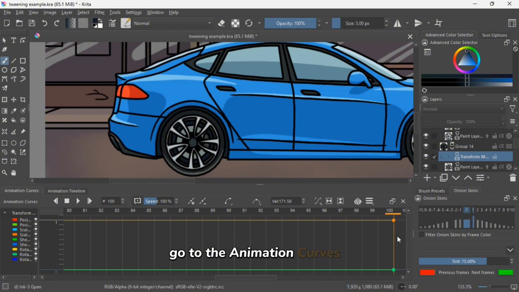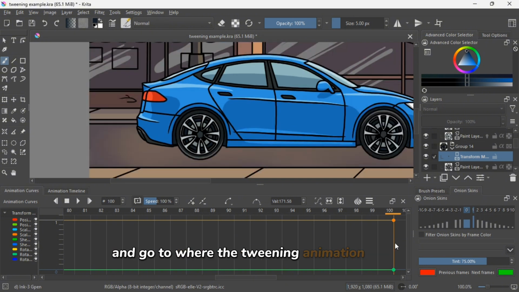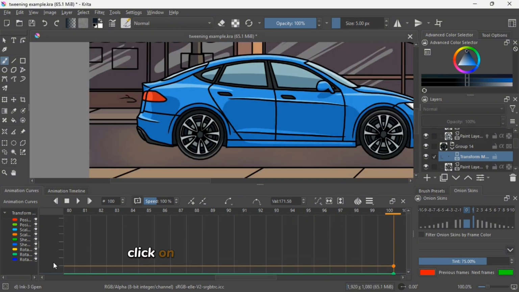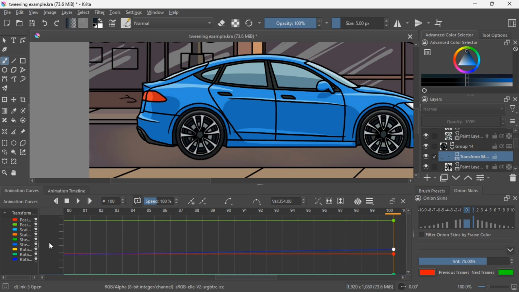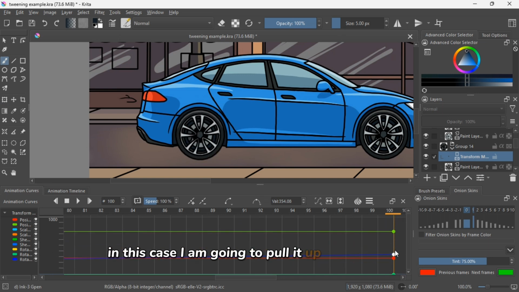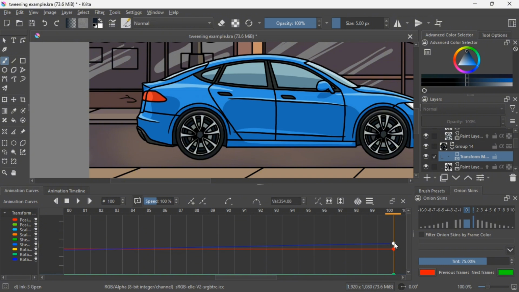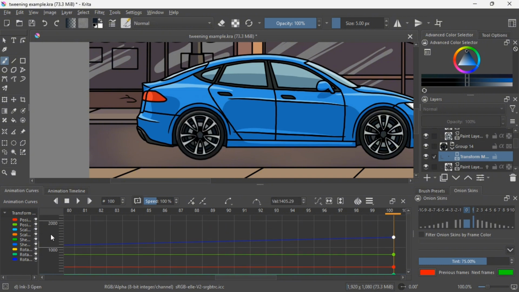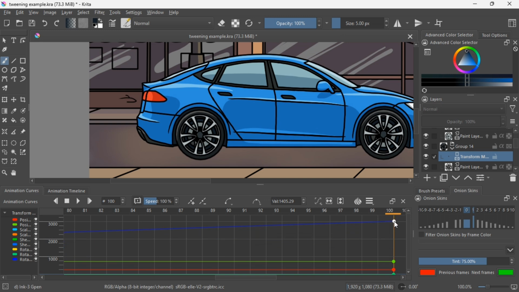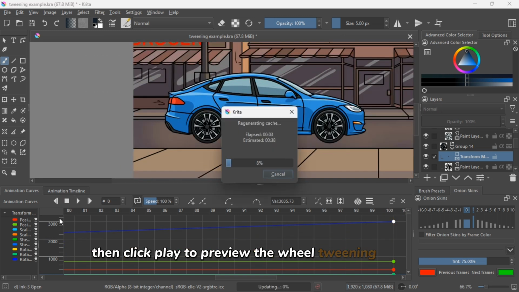Go to the Animation Curves tab and go to where the tweening animation will stop. Click on the end of the blue line and pull it up to increase the speed of the wheel rotation. In this case, I am going to pull it up to the 3000 line. Then click play to preview the wheel tweening animation.